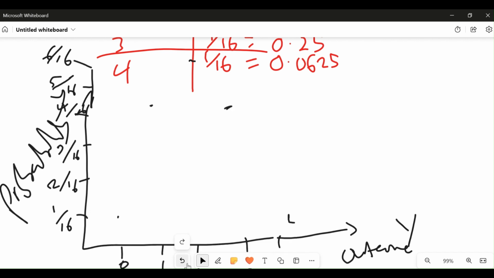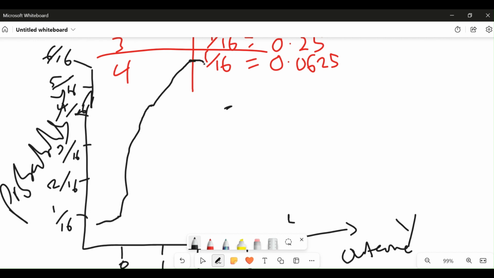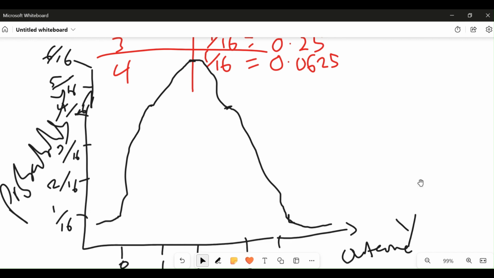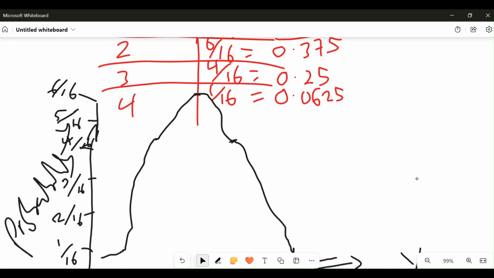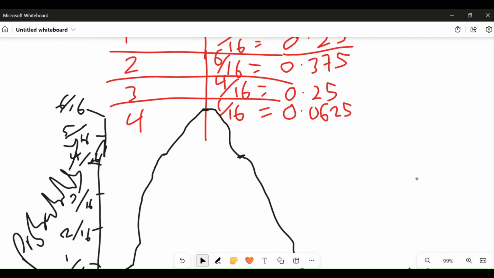Sorry, that was a mistake there. All right, the above graph is our probability distribution. And by this we are done with the question.